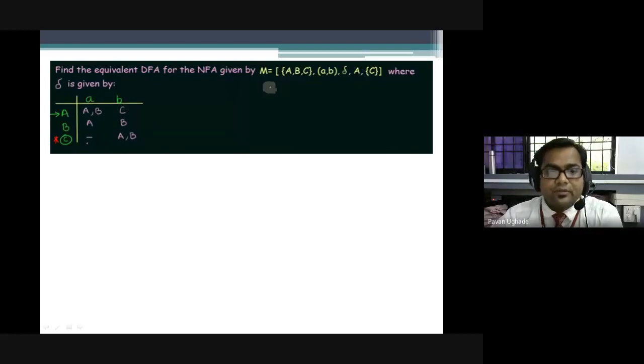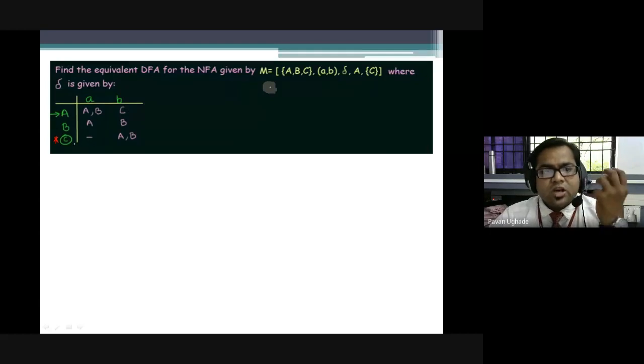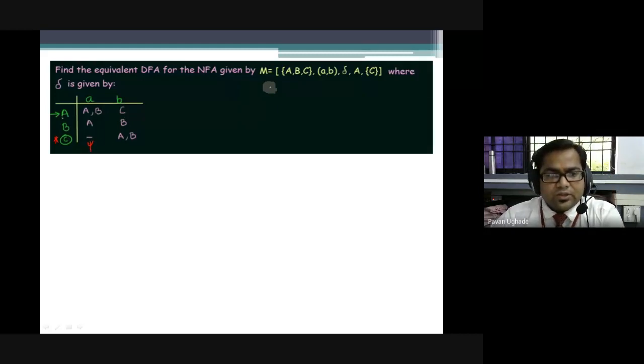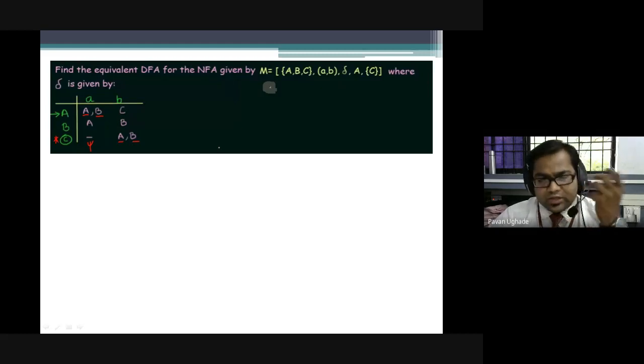That is correct, 2 points. He has said, sir, there is a null state. The dash means from C over A, it is not going to anybody else; it is nothing but a null state. Now if you see, from A over small a, it may go to state A or state B. In the same fashion, from C over B, it may go to A or B. So it is non-deterministic.